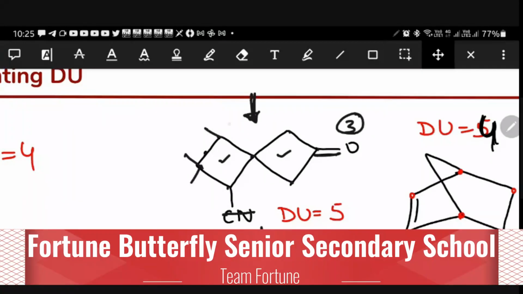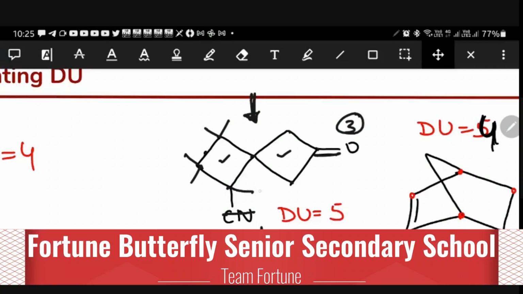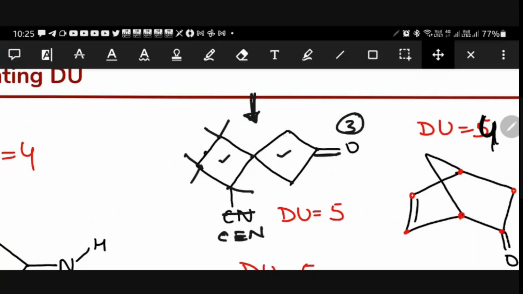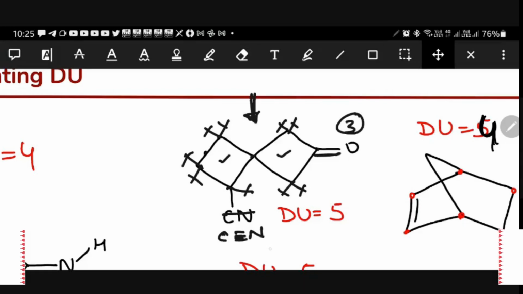Here 2 hydrogens, 2 hydrogens. And here only 1 hydrogen. And 2 hydrogens, 2 hydrogens. So 1, 2, 3, 4, 5, 6, 7, 8, 9. 9 hydrogens minus 1. So how much?